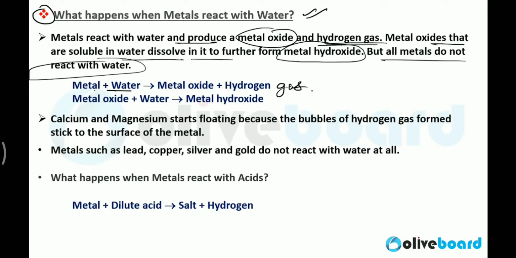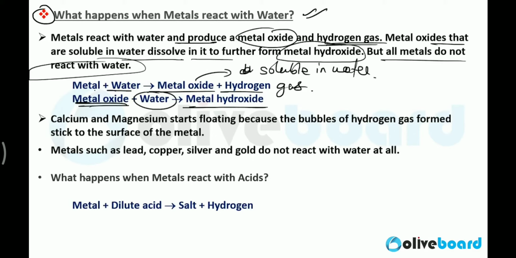See, metal plus water forms metal oxide plus hydrogen. Now let's say this metal oxide is also soluble in water. So what will happen? The metal oxide will again react with water and you will get metal hydroxide.